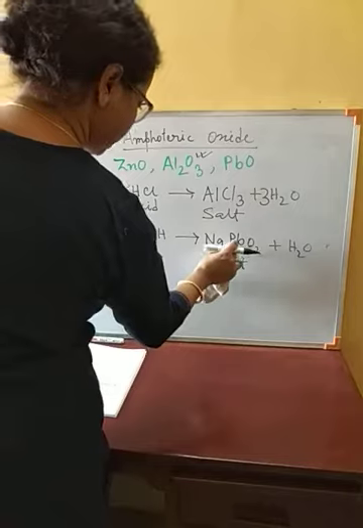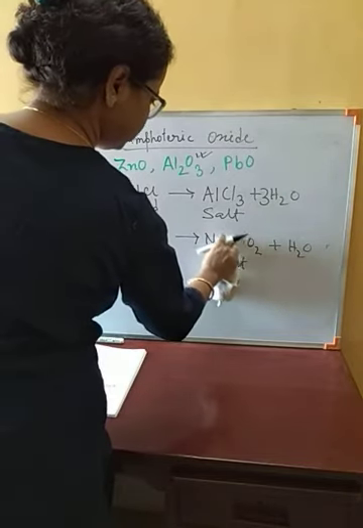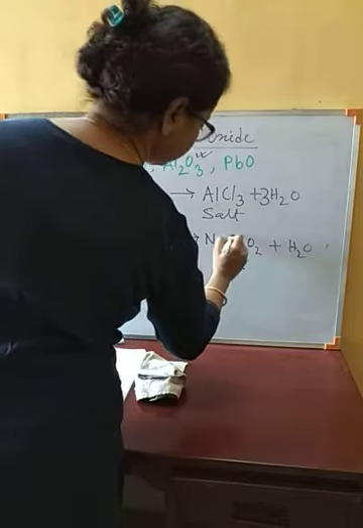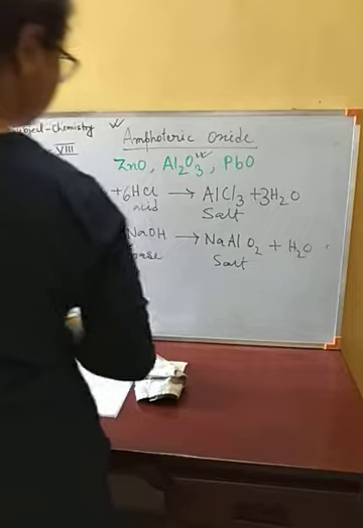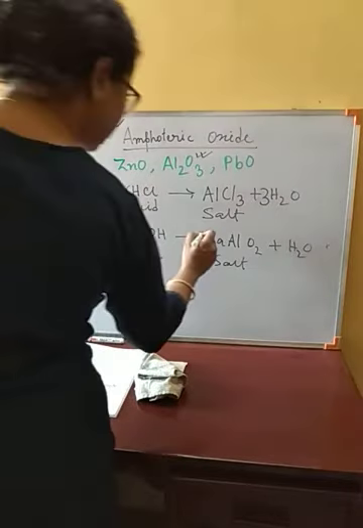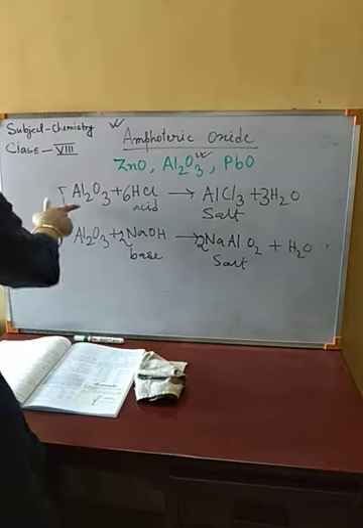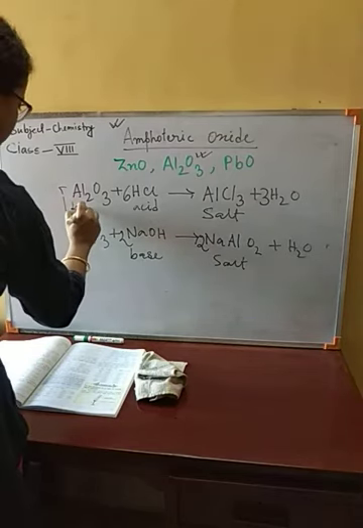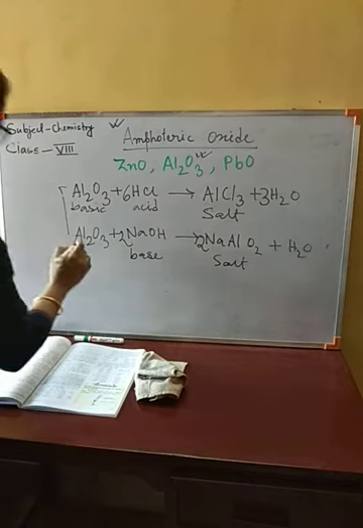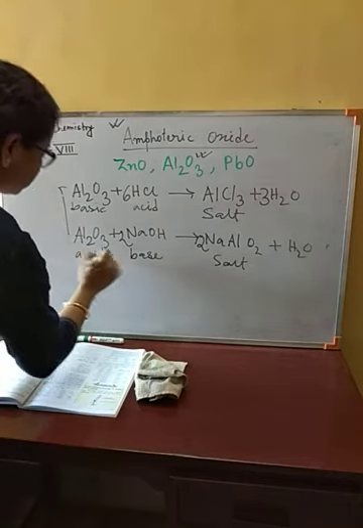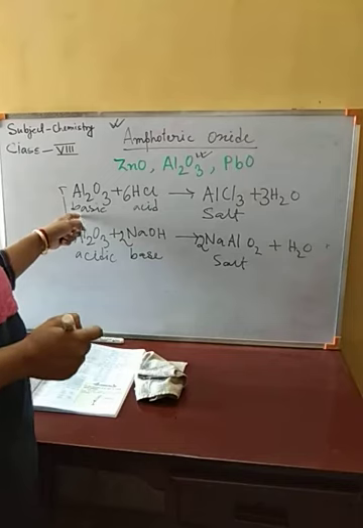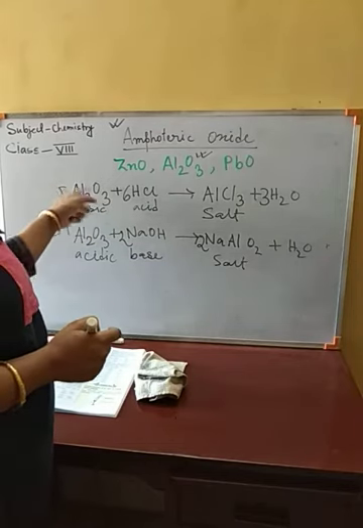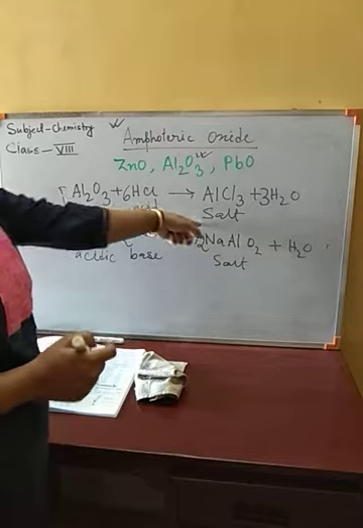Here we are going to get sodium aluminate, NaAlO2, along with water. Here it is showing acidic character when it is reacting with a base, forming a salt, and when aluminium oxide is reacting with acid, it is showing a basic character to produce salt and water.